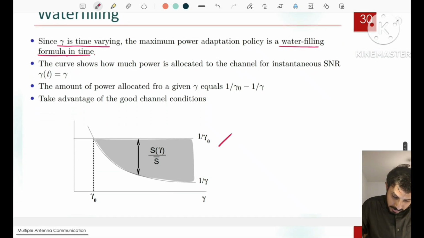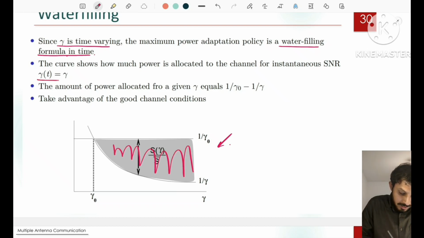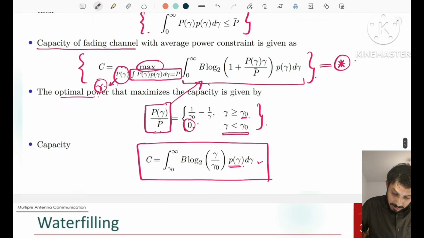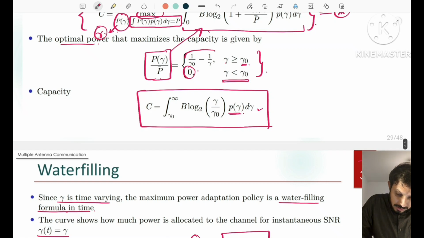And this curve shows how much power is allocated to the channel for instantaneous SNR gamma(t) equal to gamma. And the amount of power allocated for a given gamma is equal to 1 by gamma naught minus 1 by gamma, which is equal to this optimal power.